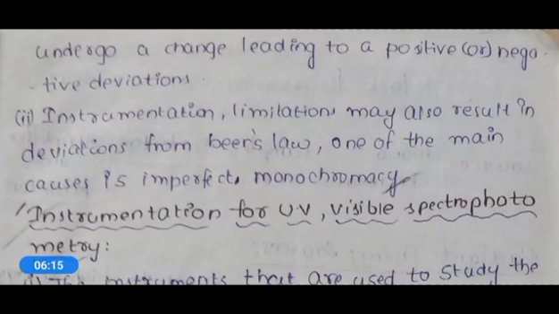That means the construction of the instrument will also have some deviations. Imperfect monochromacy means the monochromator is not perfectly arranged. So this is one more deviation of Beer's law.